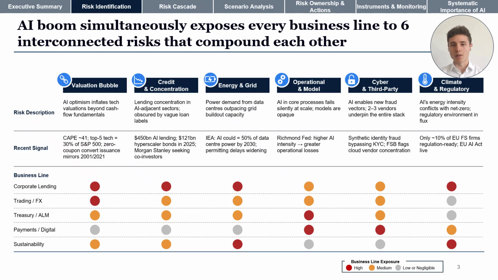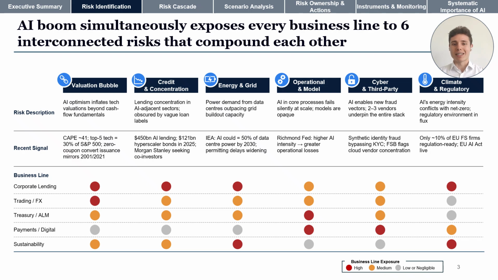Lastly, we have cyber incidents and climate change and regulation pressure, which operate through the liquidity channel. They can trigger capital actions or freeze wholesale funding faster than any hedge can respond. And the heat map tells you the stakes of this. Corporate lending is red on 4 of 6 risks. There's no part of this bank that sits safely out of the picture.